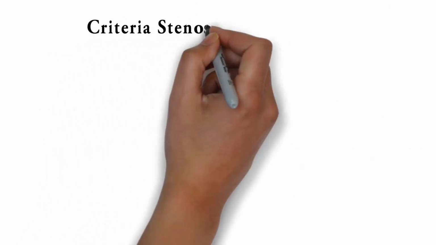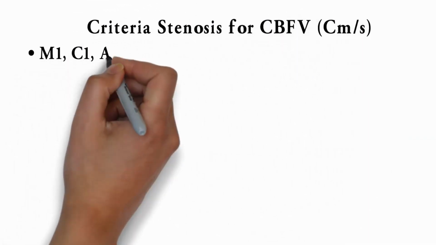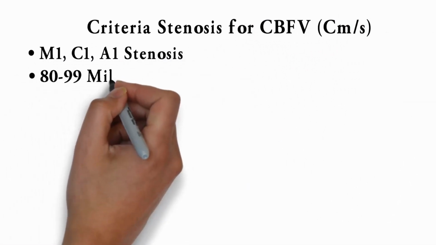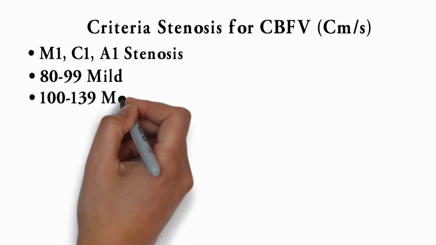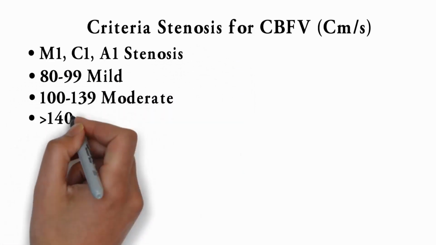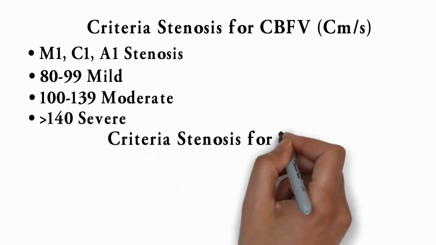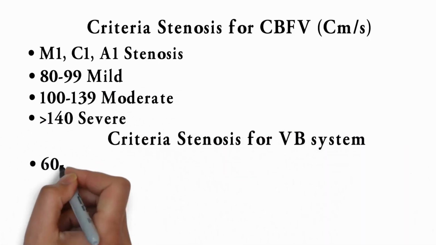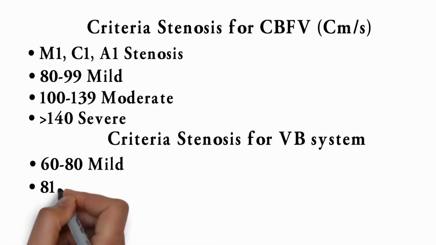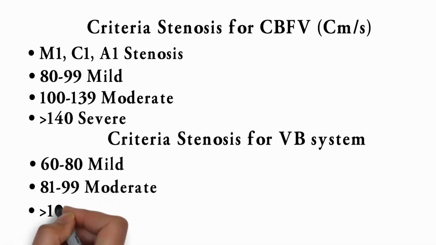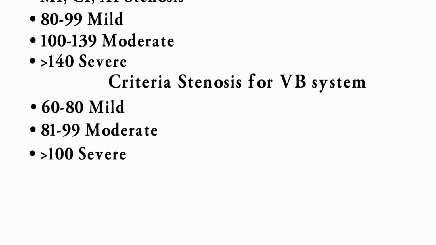Criteria for stenosis by CBFV in centimeters per second. M1, C1, A1 stenosis: 80 to 99 mild, 100 to 139 moderate, greater than 140 severe. Criteria for stenosis for the BA system: 60 to 80 mild, 81 to 90 moderate, greater than 100 severe.